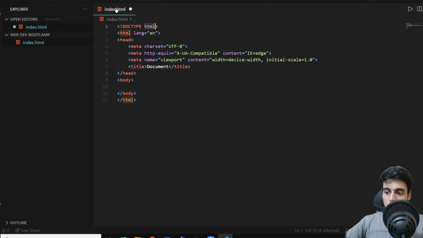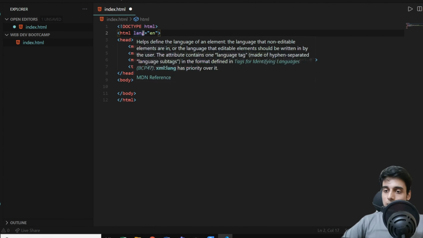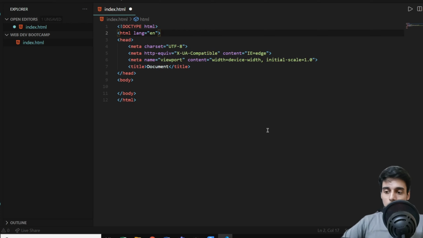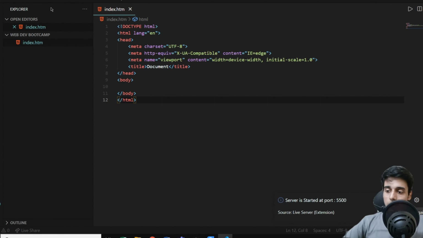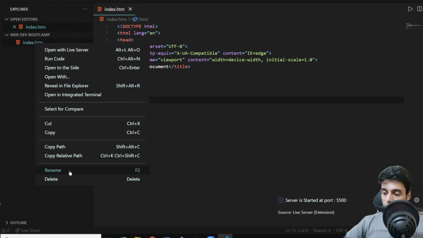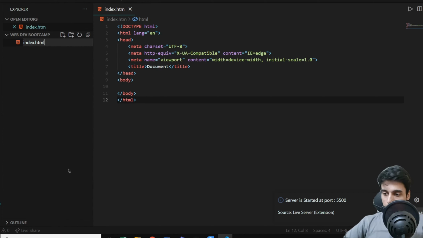There are other doctypes as well, like .htm and XML, but we'll stick with HTML because our live servers only support HTML. If I change my file name, I'll press F2 and change this to .htm and run this live server, then sometimes it might show an error. So the best practice is that you name your file as .html and not as .htm or XML.